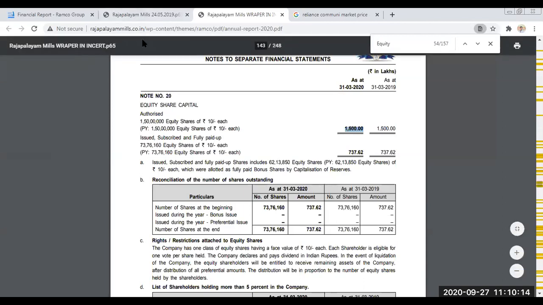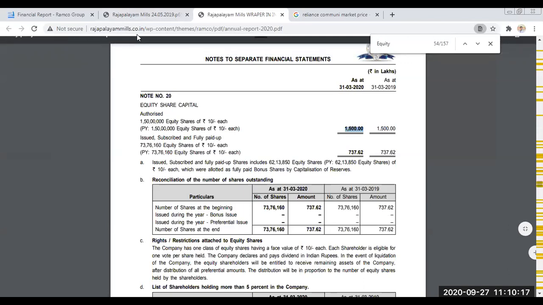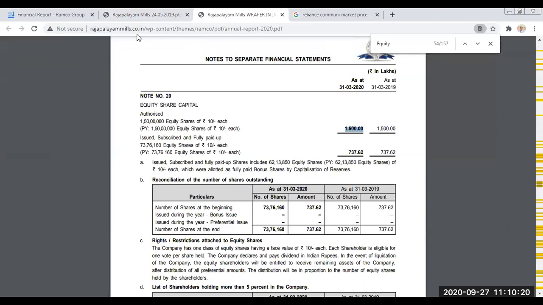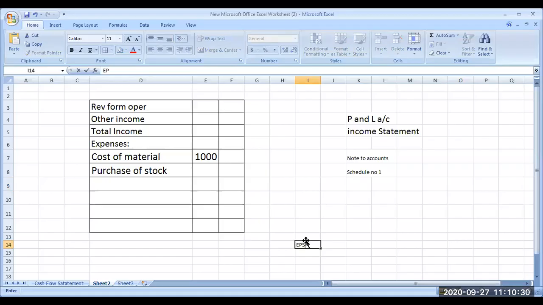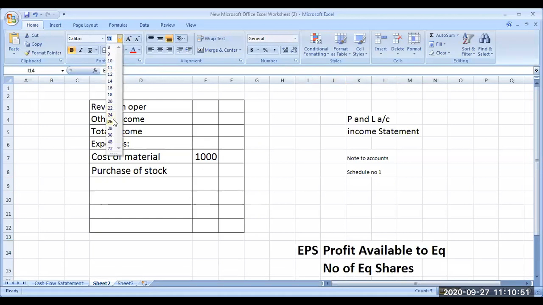Actually, EPS means earnings per share, which is equal to the profit available to equity shareholders divided by the number of equity shares. Okay, your EPS will be equal to profit available to equity shareholders divided by the number of equity shares. Now this is the normal or basic EPS.